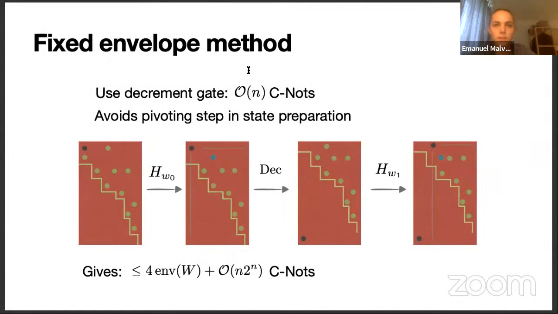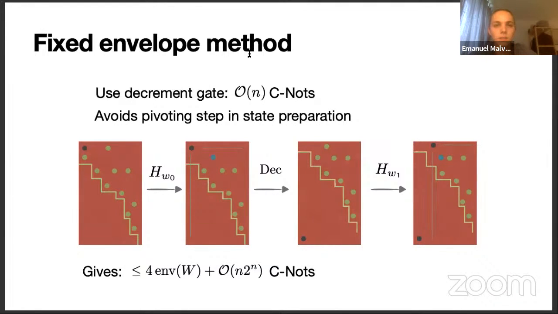Now that we have seen the main method of this talk, we can quickly look at two specializations of this method, which give slightly different bounds. The first one is called the fixed envelope method. Here we use a decrement gate, which can be implemented quite efficiently. What it does is simply subtract 1 in the standard basis, meaning that if you look at the matrix, it moves every row up by 1 position, and the topmost row is moved to the bottom, as depicted here.